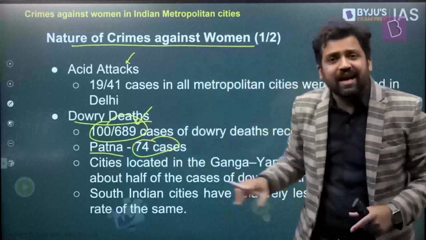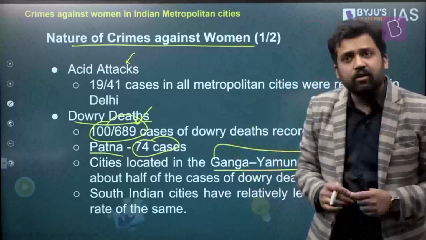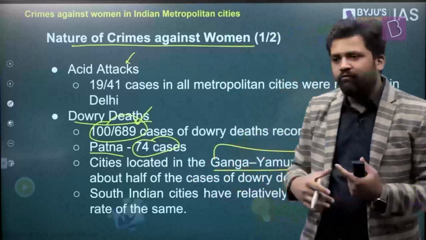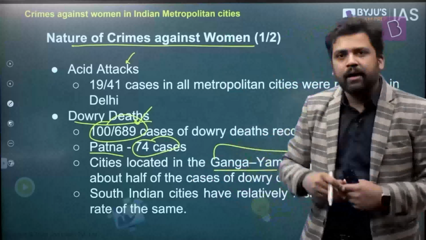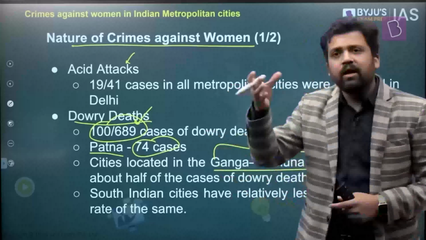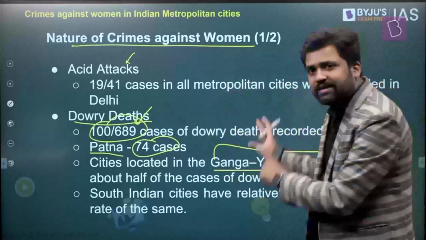They found that cities along the Ganga Yamuna plain, the northern parts of India, are the places where incidents of dowry related deaths are quite high, which points to the fact that dowry is being exchanged. Women are extremely vulnerable in these societies, and the law enforcement mechanism is also not good enough to prevent this. So the position of women and law enforcement capacity are indicated by this.